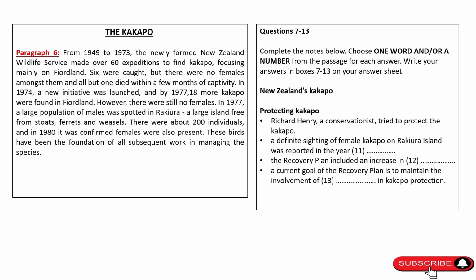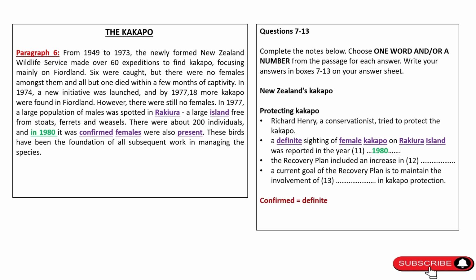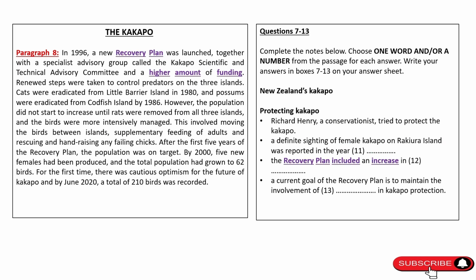Questions 11 to 13 talk about the protection of Kakapo and it is being discussed in the paragraph number 4 onwards. The keywords in the blank 11 are definite, female Kakapo and Rakiura Island. We can find all these keywords in the 6th paragraph, Rakiura Island, females and confirmed, which is a synonym of definite. Now the paragraph says that in 1980, the presence of female Kakapo was confirmed, hence the answer is here 1980.